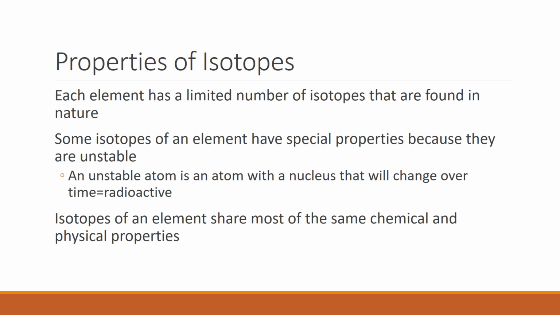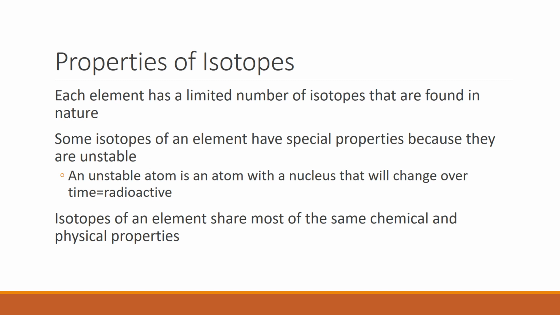But either way, some of our isotopes may have special properties because of that unbalance of neutrons. The unbalance of neutrons can make them unstable. If you have an atom that is unstable, that means the nucleus is going to change over time, and it could happen more quickly or slowly depending on which element you're talking about. But if that's the case, that would make that element radioactive. So if an atom is breaking down, that makes that atom unstable and that makes it radioactive.